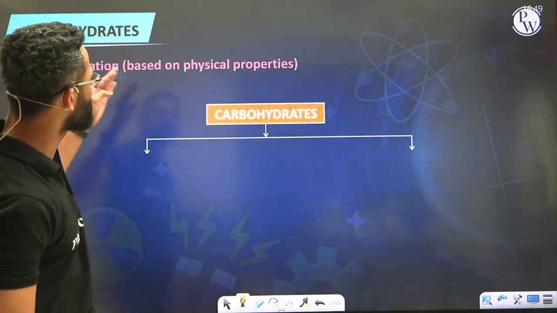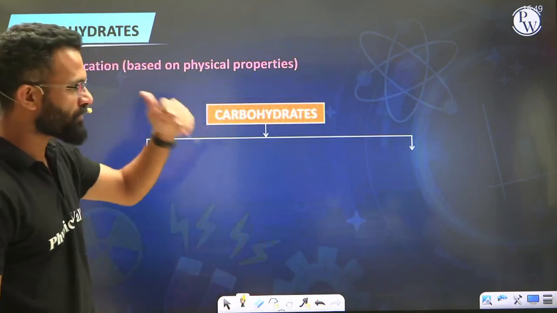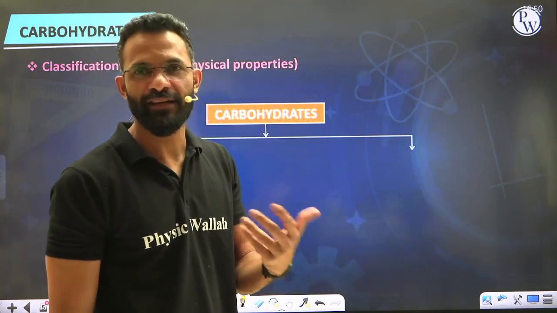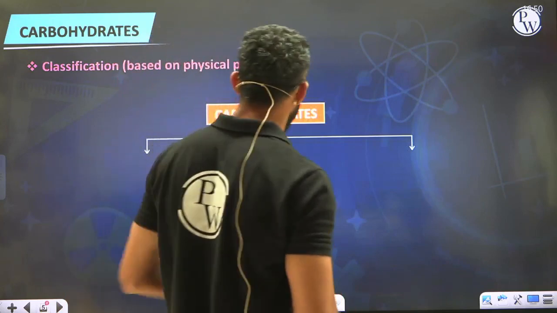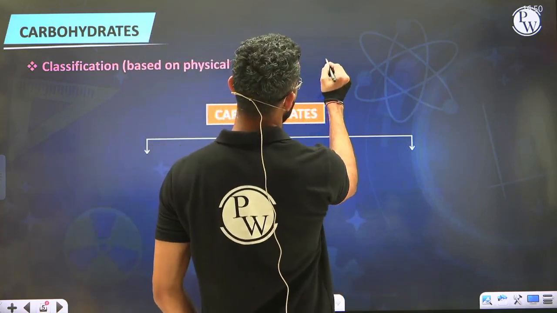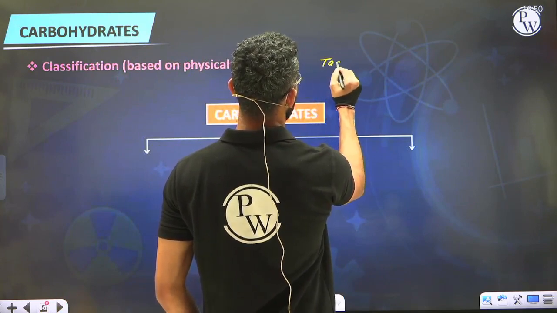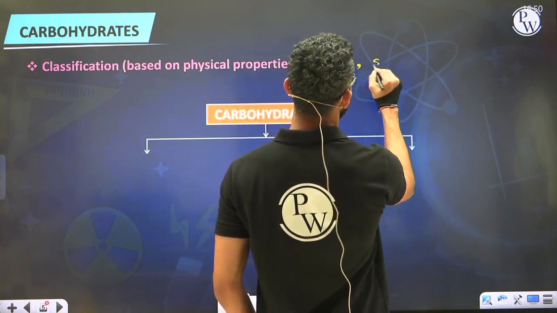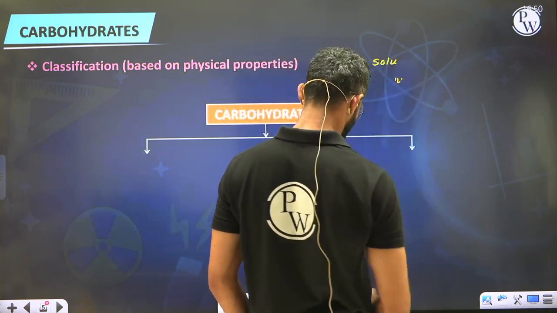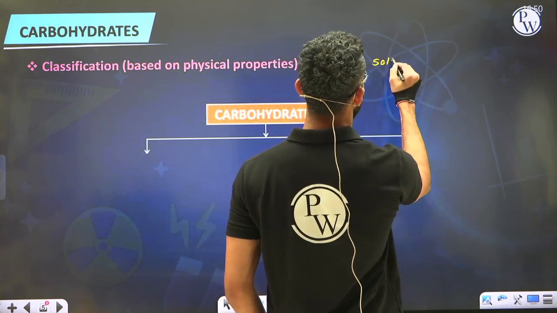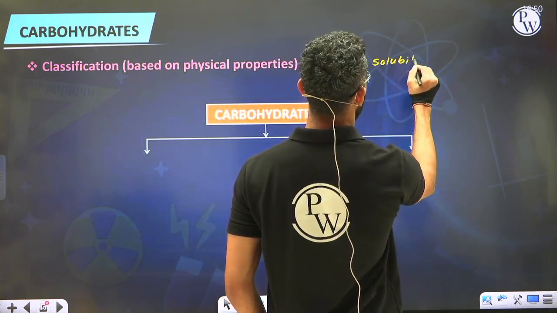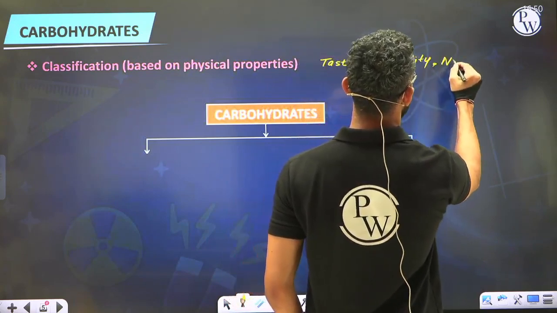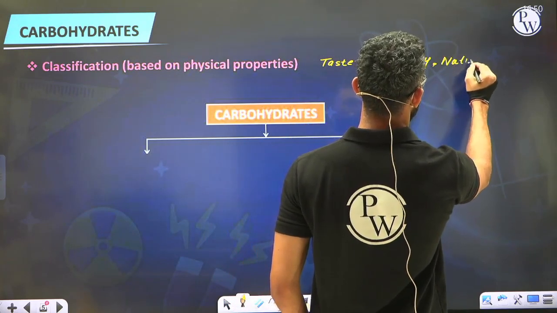Classification number one is on the basis of physical properties. We will pick two examples of naturally occurring carbohydrates and compare their physical properties. What physical properties are we going to compare? We'll talk about the taste of a compound, solubility in water, and nature, as in whether it is amorphous or crystalline.